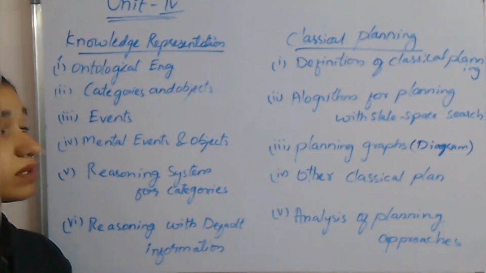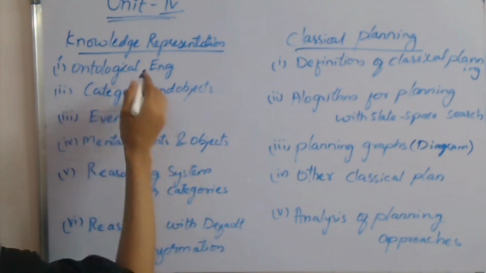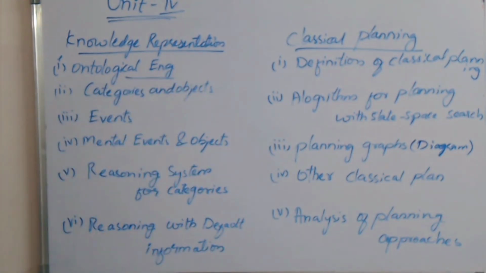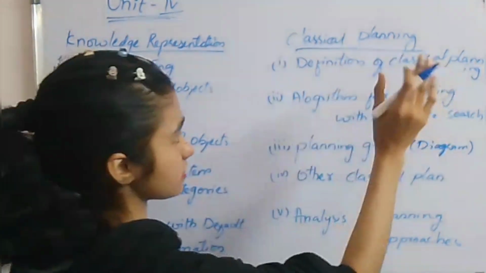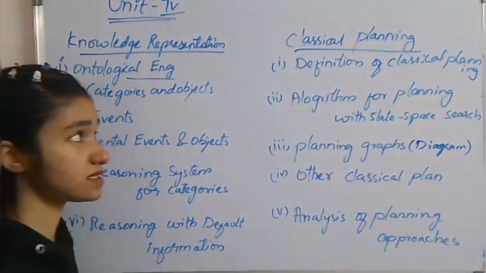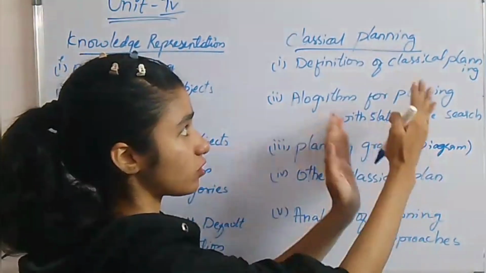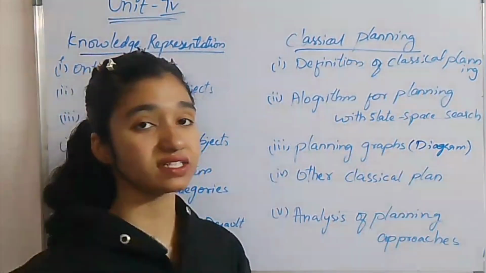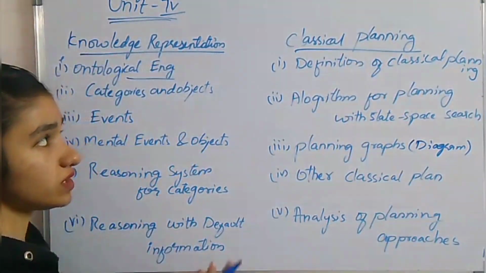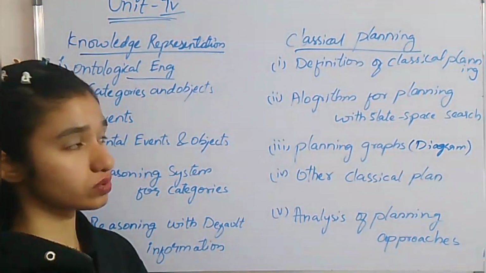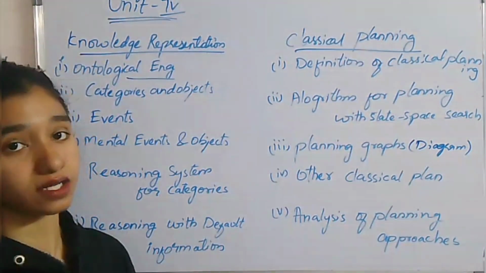And here we have 6 subparts and classical planning. Classical planning is a type of planning we use to find a sequence, the best route, the best path for reaching our goal.